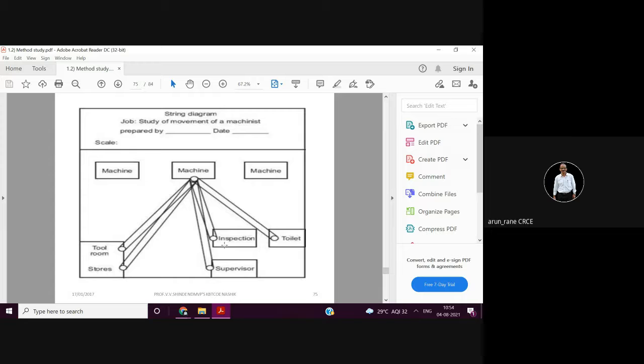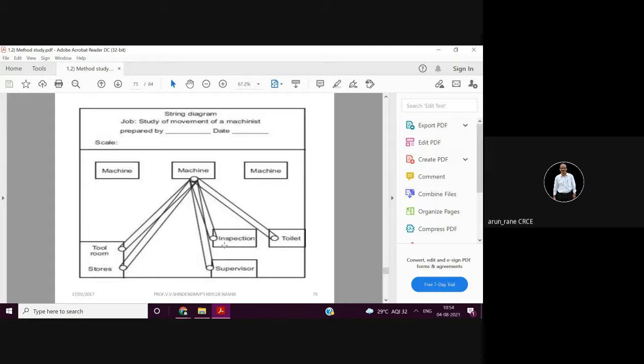If they themselves cannot check, then how is he going to produce the correct piece? So they are actually better than the inspector. But since the inspection department is there, an inspector is appointed, and there can be mistakes, so that's why he has to go to the inspection department with the first job.